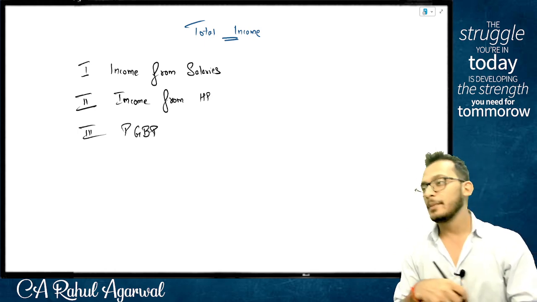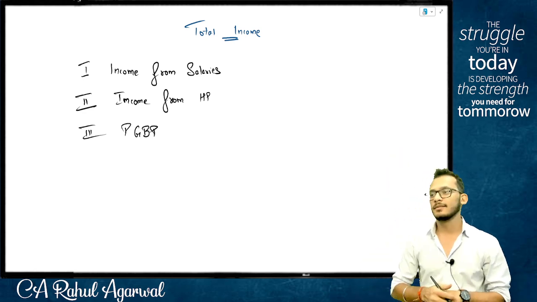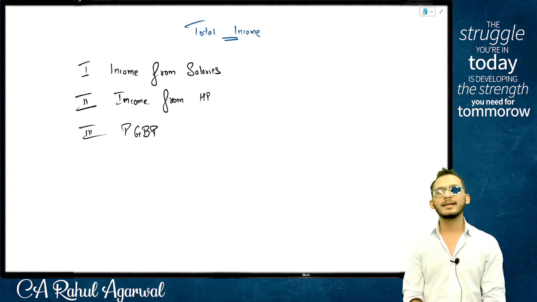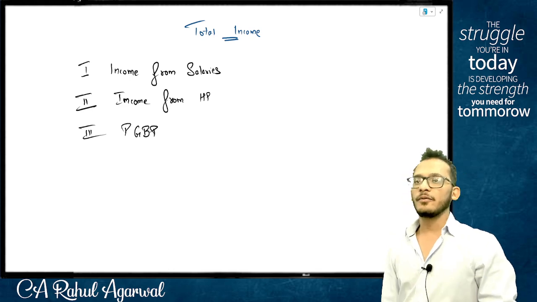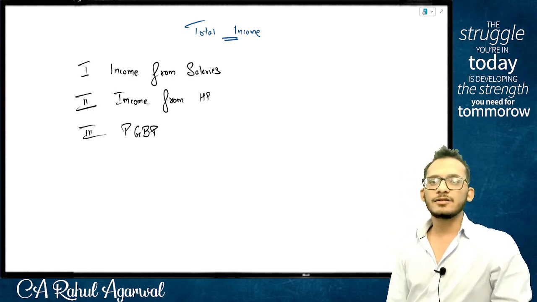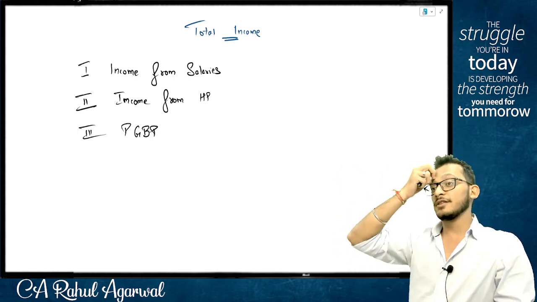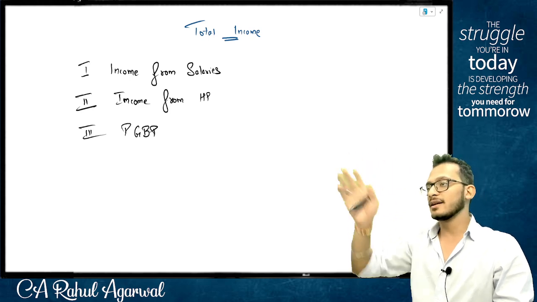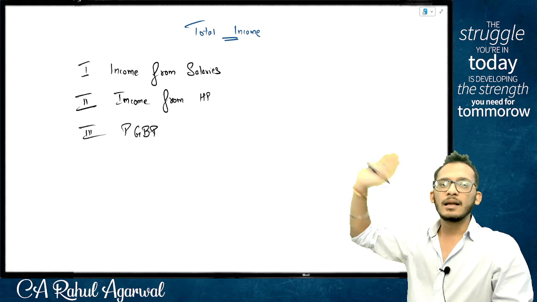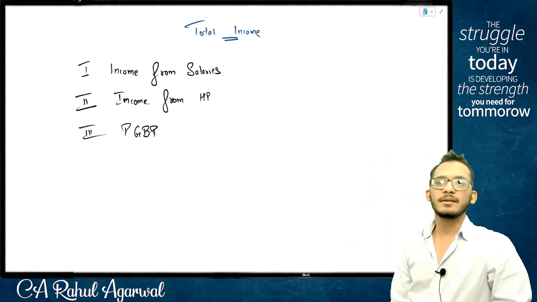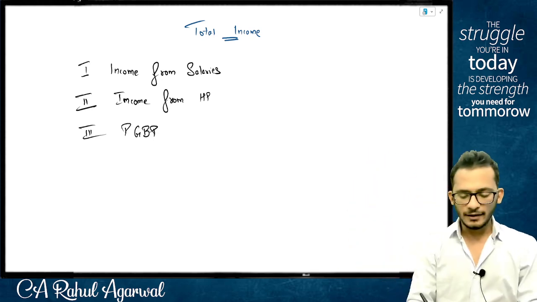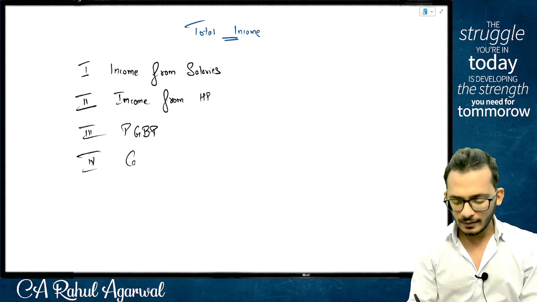Then you have PGBP, the biggest topic of your syllabus, called profits and gains of business or profession. So any kind of business and profession you have, whatever profits you make out of it or whatever gains you make out of it will come in head number 3. Yes sir. Yes. Then you have head number 4, which is called capital gains.